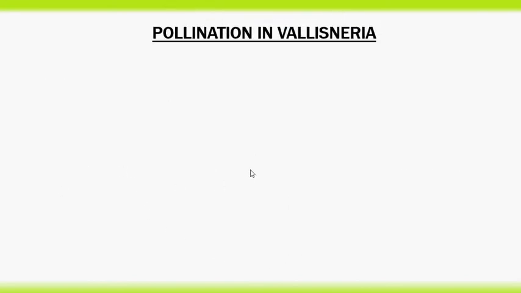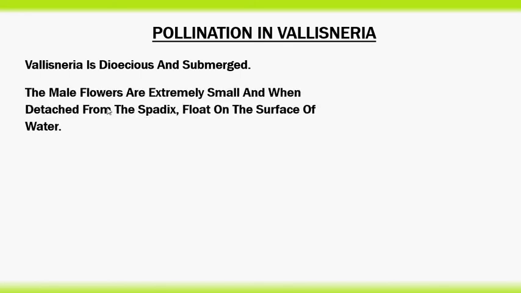Pollination in Vallisneria. Vallisneria is dioecious and submerged. Dioecious means the Vallisneria plant consists of either male flowers or female flowers. Dioecious, unisexual plant. The male flowers are extremely small, and when they detach from the spadix they float on the surface of water. The female flowers remain floating on long stalks on the surface.